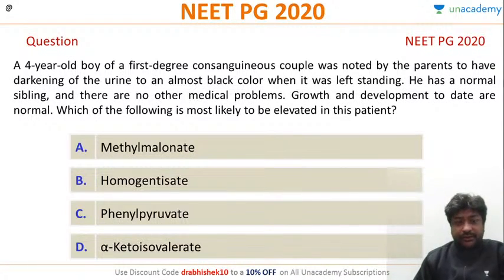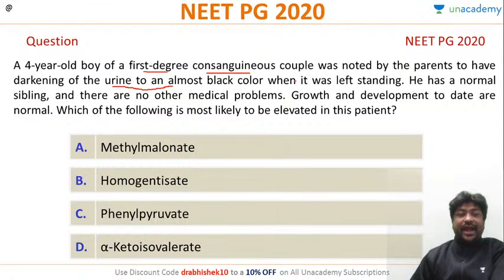Let's start with this question. Hi, Shushma. A 4-year-old boy of a first degree consanguineous couple was noted by the parents to have darkening of urine to almost black color when left standing. He had normal siblings. There are no other medical problems. Growth and development are normal.